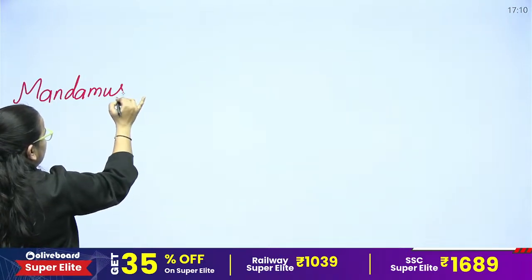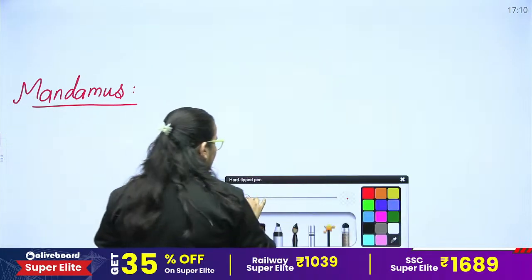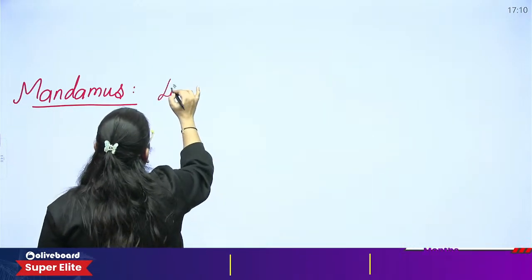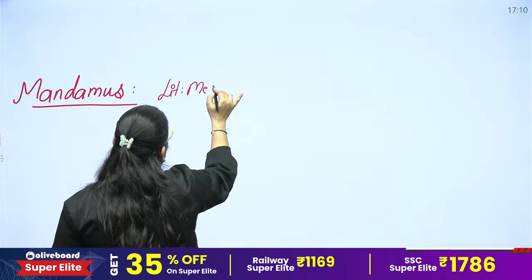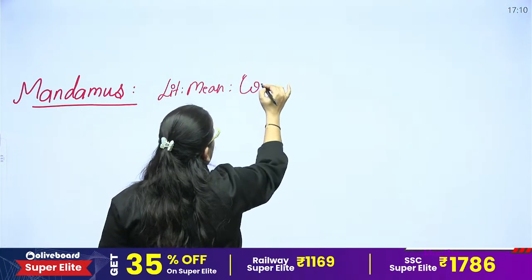mandamus. What is the literal meaning of mandamus? So, the literal meaning of mandamus is to command. We command.